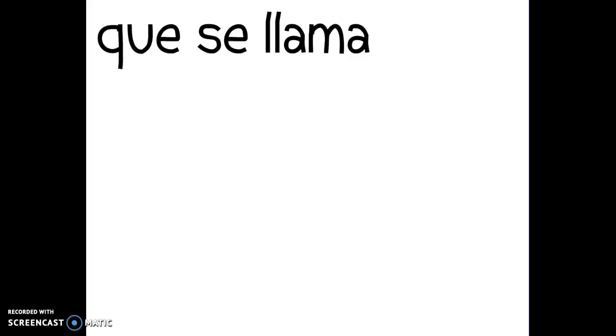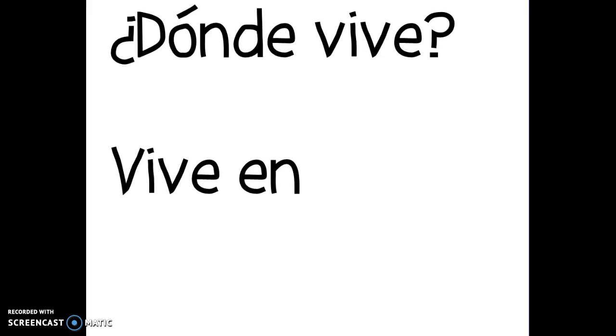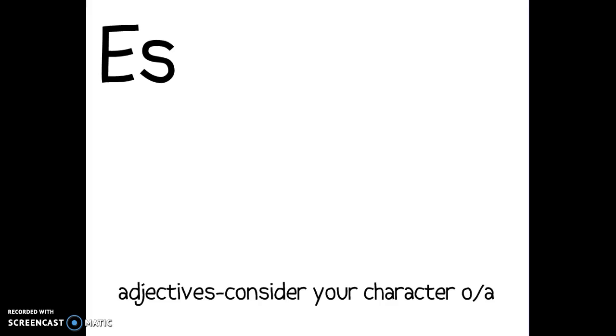Que se llama means whose name is, so you want to say hay un chico que se llama Larry, or hay un gato que se llama Fluffy. Next, tell where your character lives. Donde vive means where does he or she live. Start off your next sentence with vive en to tell where he or she lives.